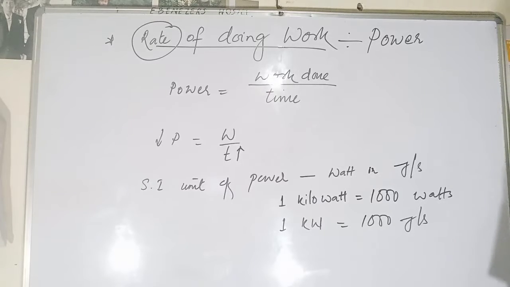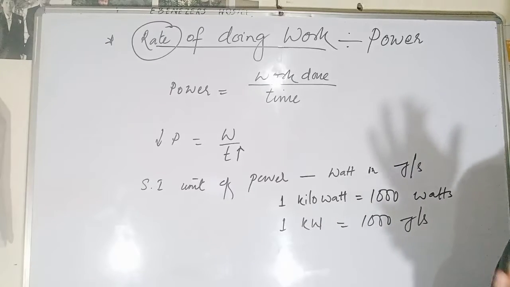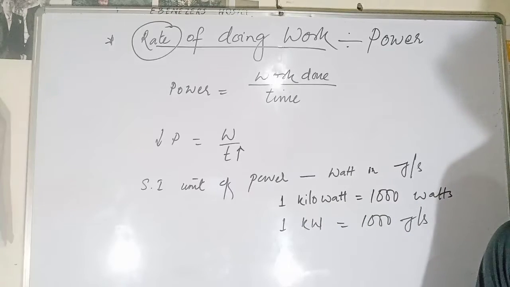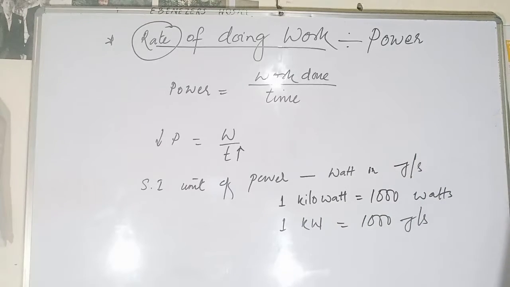Power may vary with time. This means that agents may be doing work at a different rate at different intervals of time. Therefore, the concept of power is useful. So we have to understand the average power, by dividing the total energy consumption by the total time taken.